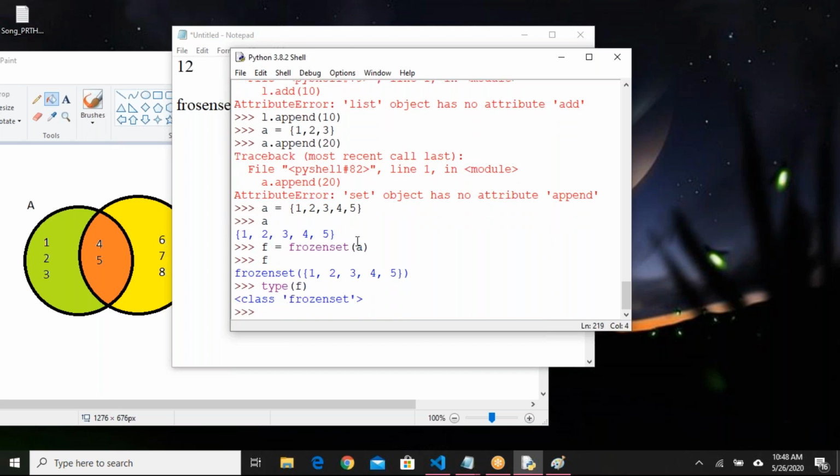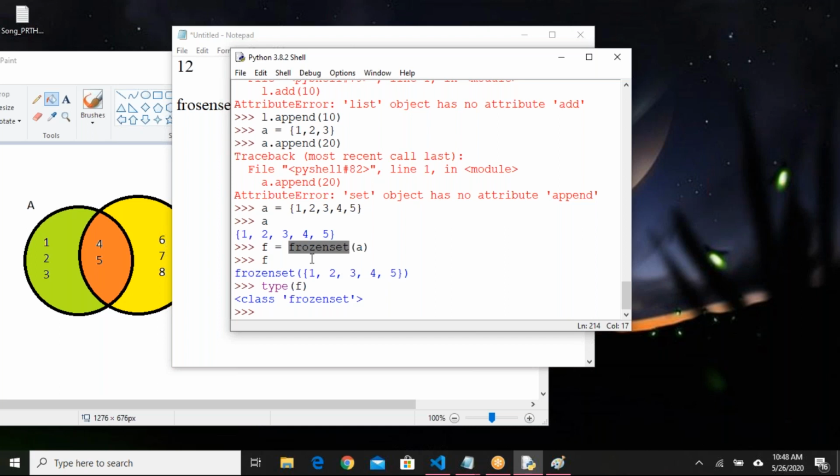So first take any collection, then use the frozenset method and convert it into a frozen set. Concepts like union, intersection, A minus B, B minus A will all work for frozen sets also. Only problem is you cannot add elements to the frozen set, and you cannot delete elements from it.